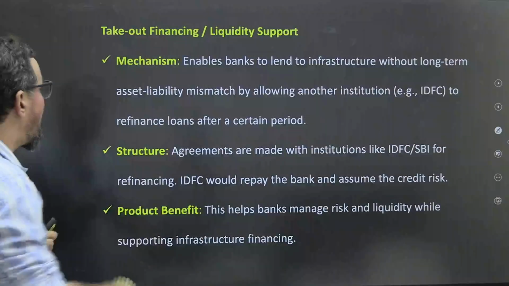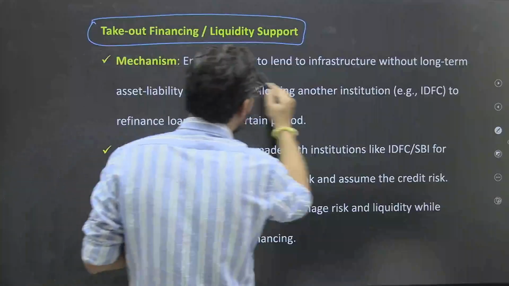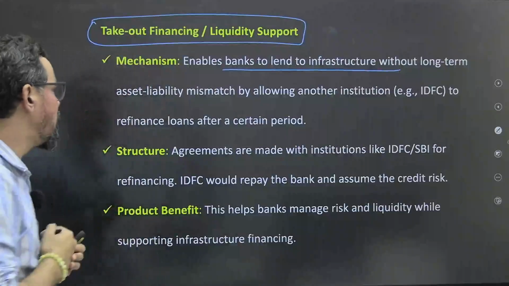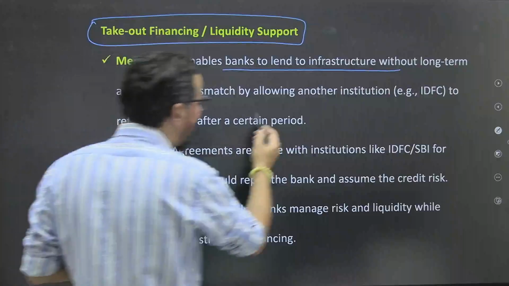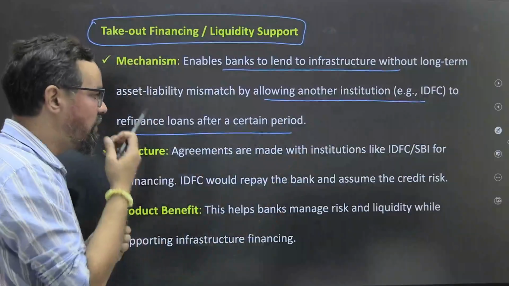So, take-out finance, or liquidity support. This mechanism enables banks to lend to infrastructure without long-term asset liability mismatch by allowing another institution like IDFC to refinance the loan after a certain period.